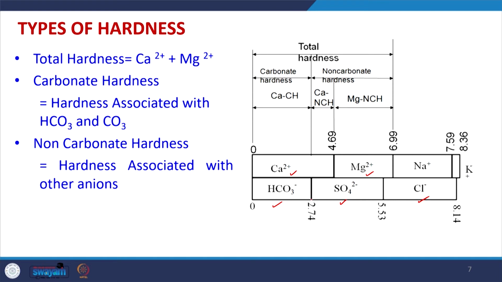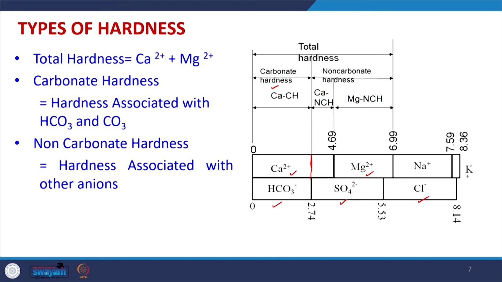Whatever hardness is associated with carbonate or bicarbonate ion is called carbonate hardness. So, up to 2.74 milliequivalent per liter is carbonate hardness, and beyond that whatever the value is, that is the non-carbonate hardness, which can be obtained by subtracting the carbonate hardness from the total hardness value.